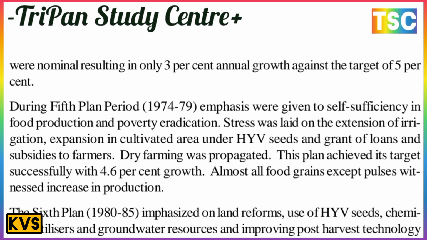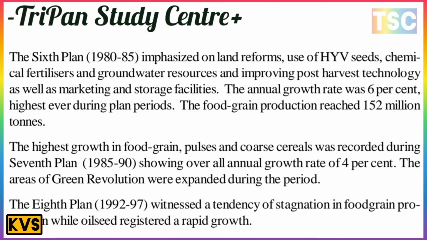Dry farming was propagated, and this plan achieved its target successfully with 4.6% growth here. Almost all food grain crops witnessed an increase in production. The next is the sixth plan, 1980 to 85, which imposed emphasis on land reform.